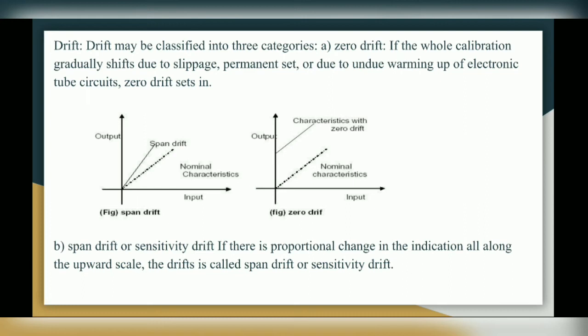Second diagram. Next one is span drift or sensitivity drift. If there is proportional change in the indication all along the upward scale, the drift is called span drift or sensitivity drift. So the first figure is for span drift. You can see the characteristics of span drift, which are shown by the straight line on the upward scale, compared to the nominal characteristics which are shown by the dotted line.